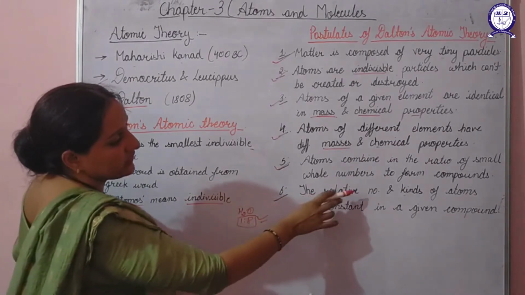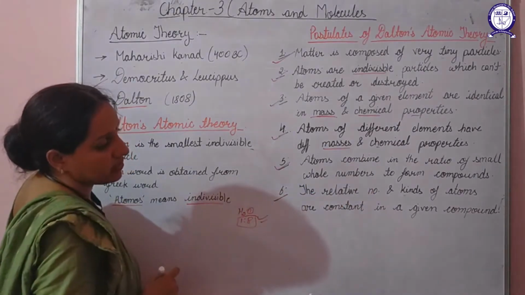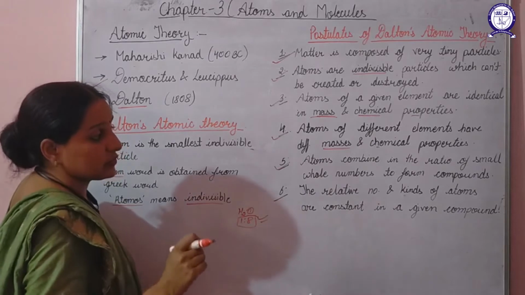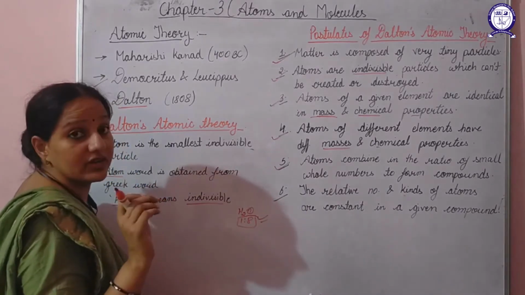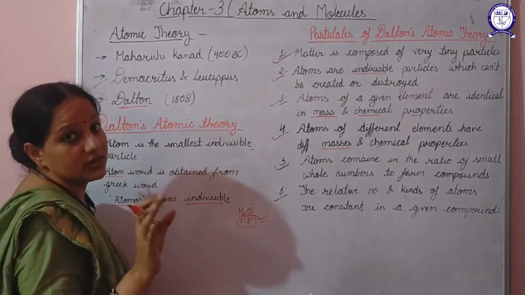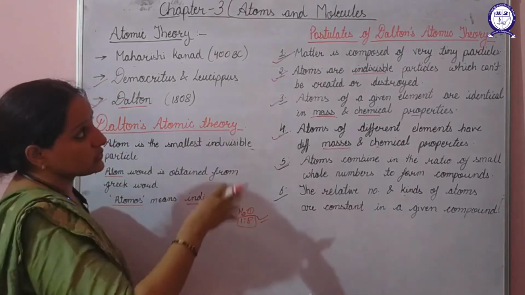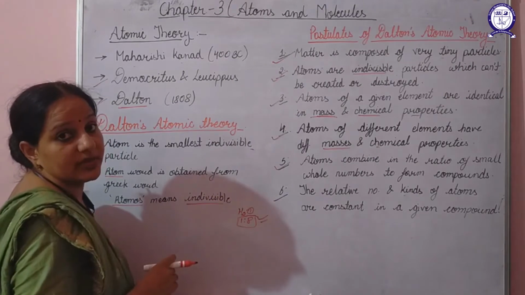Next, the relative number and kinds of atoms are constant in a given compound. That means the number and the kind of atoms present in a given compound will always remain constant. So these were the postulates of Dalton's atomic theory.